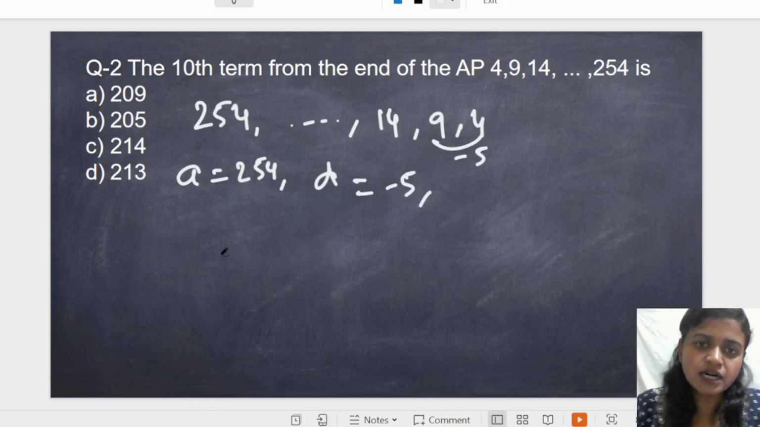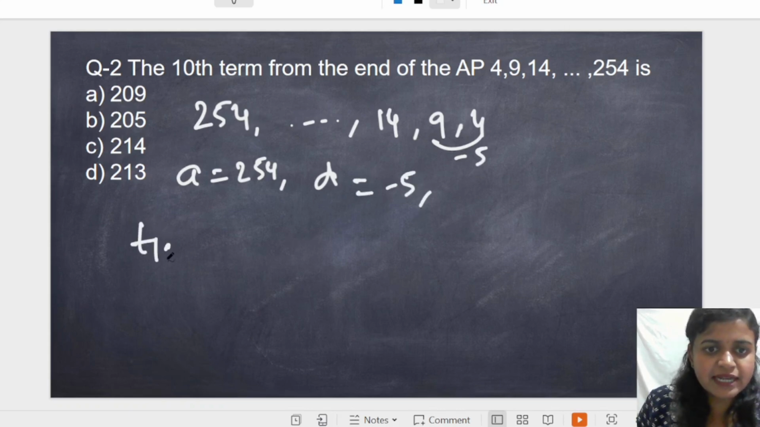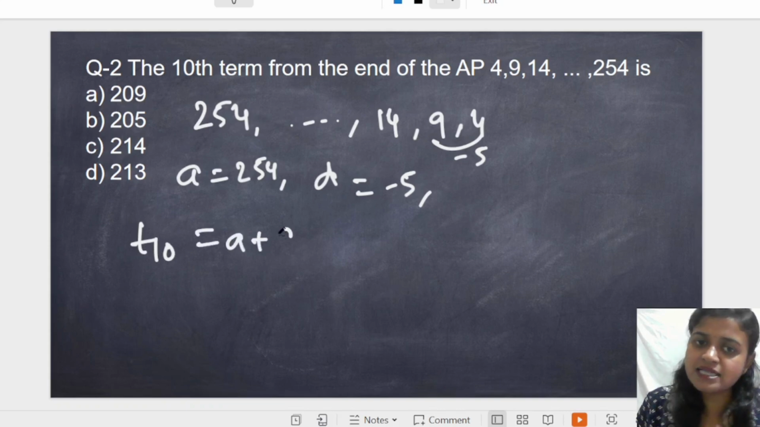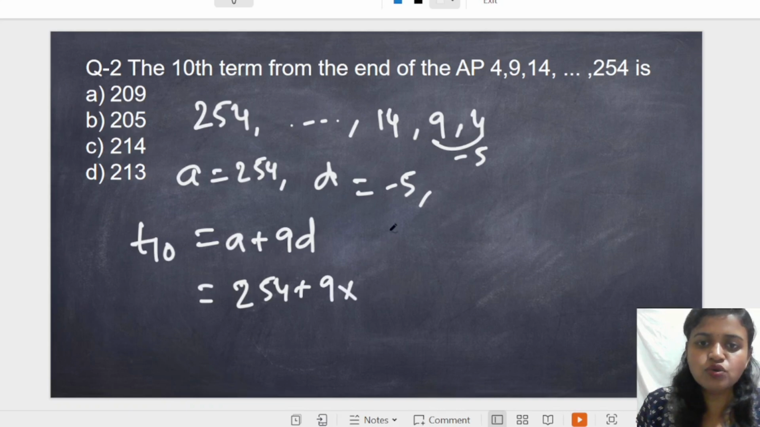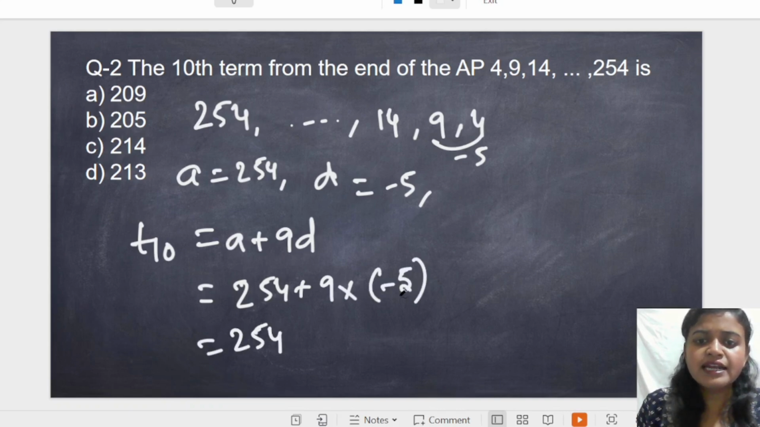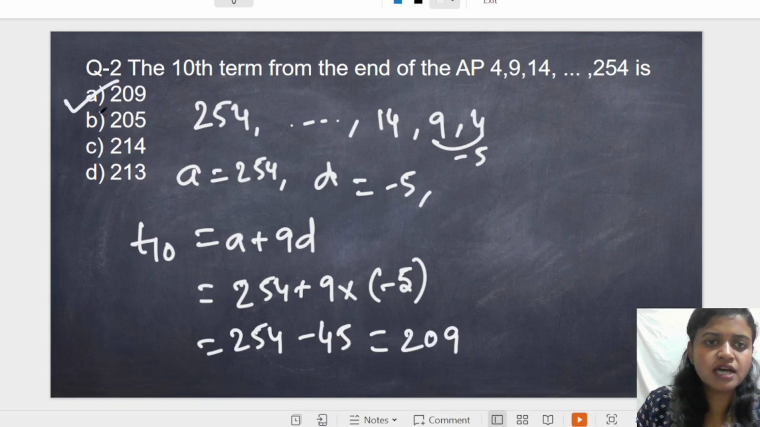And you have to find the 10th term, so T10 you have to find. T10 you can write as A plus 9D. A means 254 plus 9 into D, and D is minus 5. So 9 times 5 is 45. If you subtract, you will get 209. So this is the answer here.